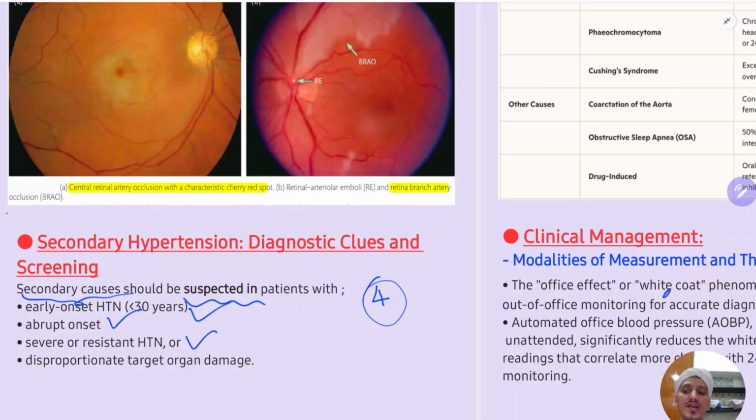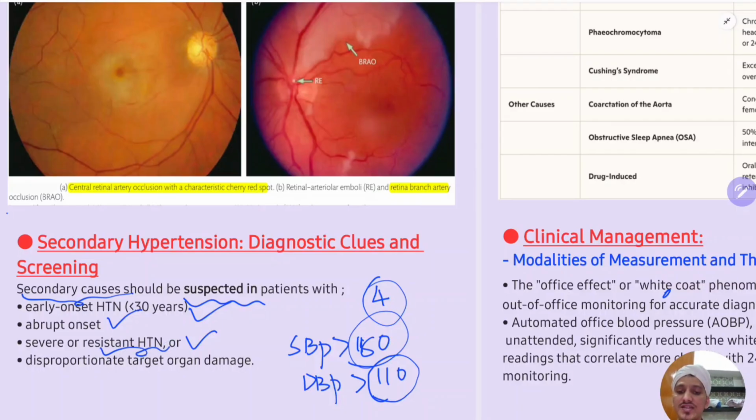Third case is severe or resistant hypertension. Severe hypertension is nothing but SBP more than 180 or DBP more than 110. If either one of these is present, then that is severe hypertension.